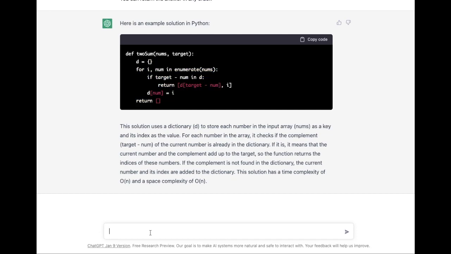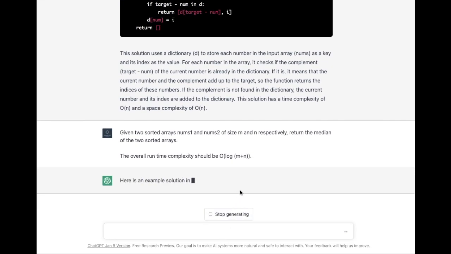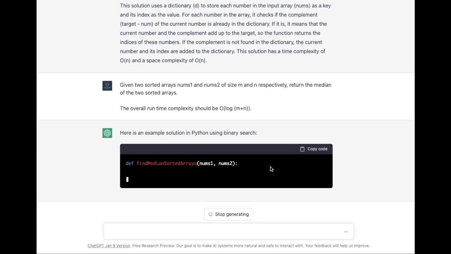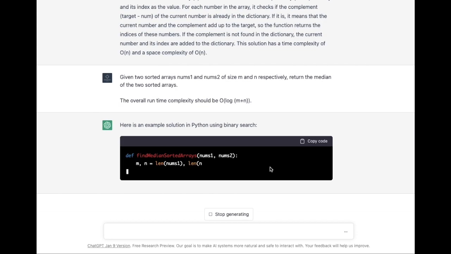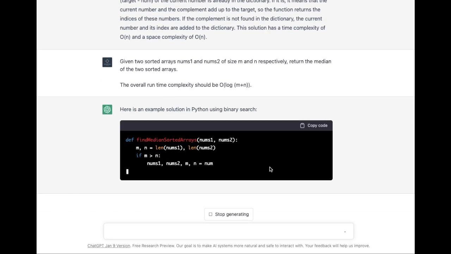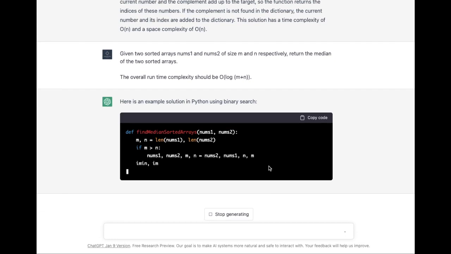The hard problem I chose here is: given two sorted arrays, can we find the median of the combined array in log complexity? I am surprised that it's using exactly the same method names as LeetCode. It means LeetCode solutions or some similar repository have been used for GPT training. It's using binary search, which is the correct solution.